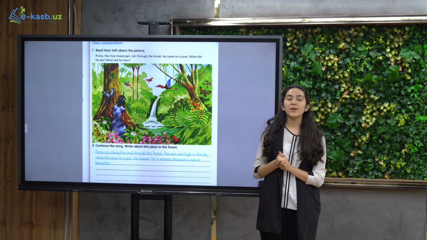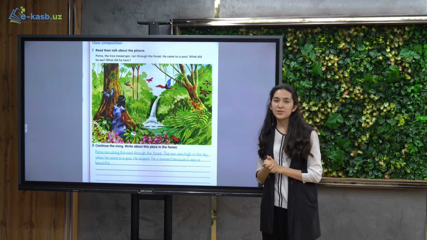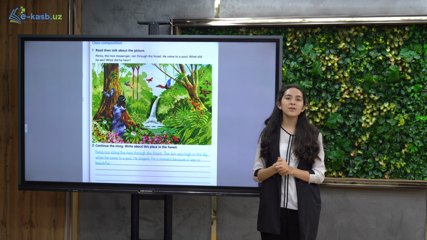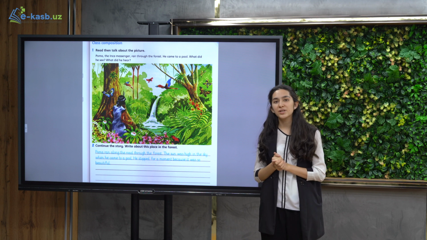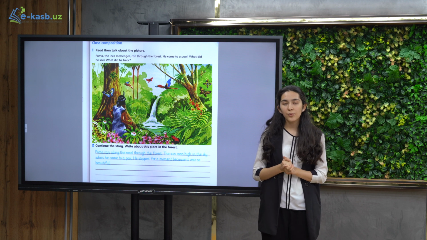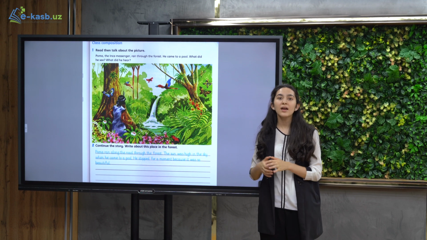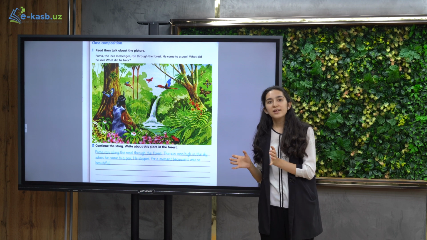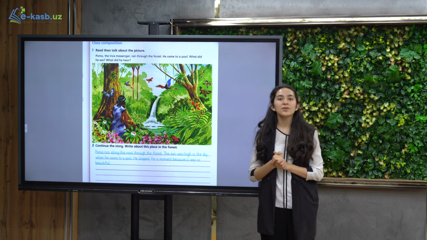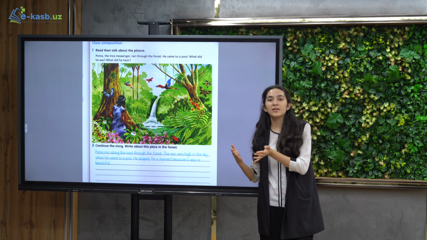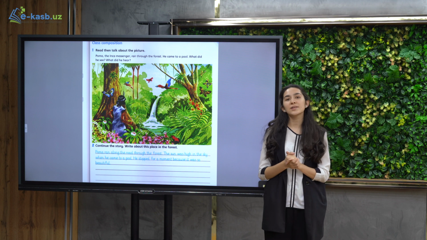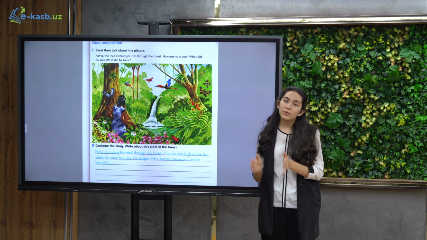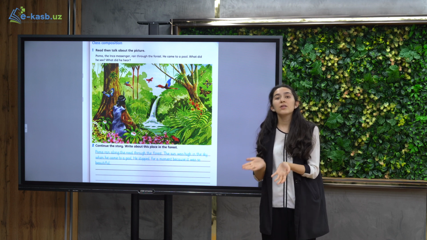In the writing part, what we are going to do is to describe this picture first, and then also you have to write the continuation of the story which was at the beginning of this lesson. So we talked about the boy Poma who went to see the Inca king, and then please, on your own idea, create the continuation and the ending of this story. What happened? Did he deliver the message, or he did not deliver the message? If he delivered the message, was it correct, or was it mistaken? So did he fail or not?